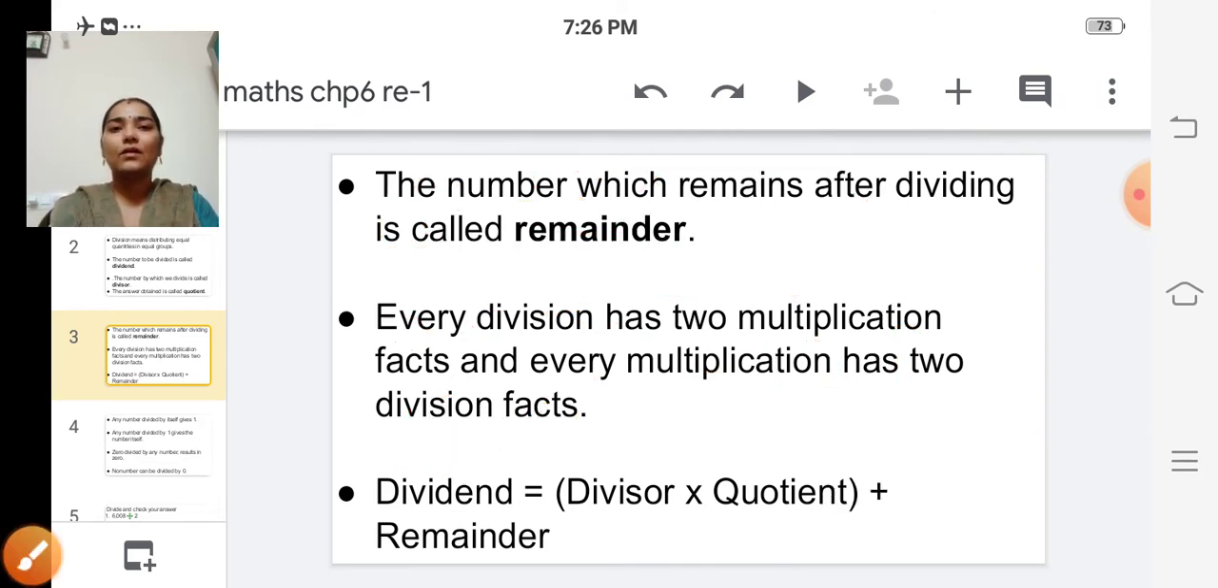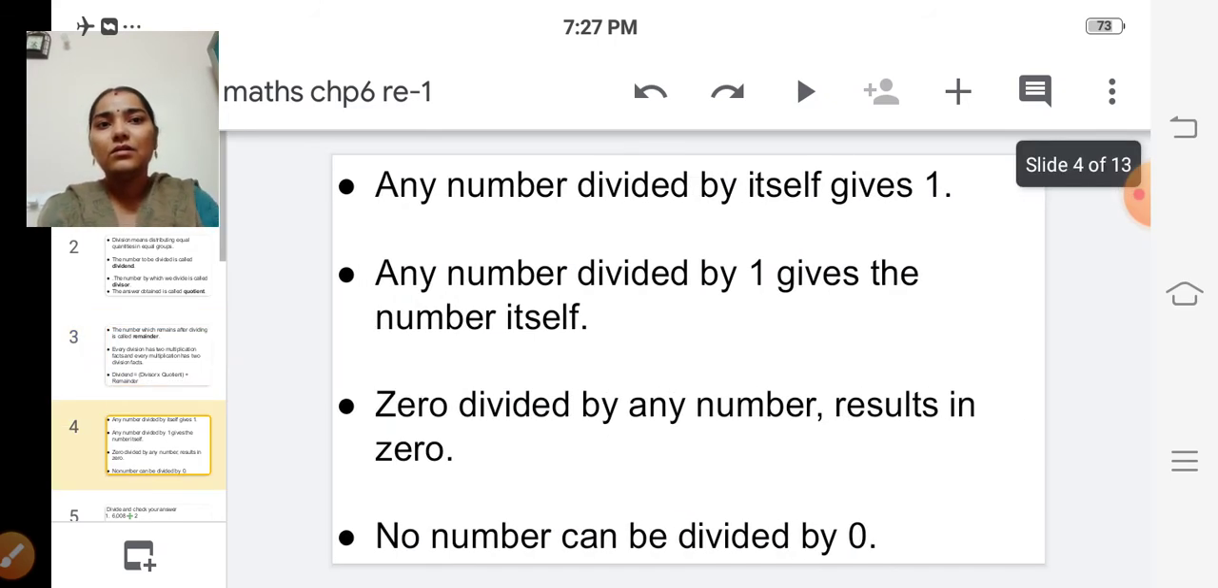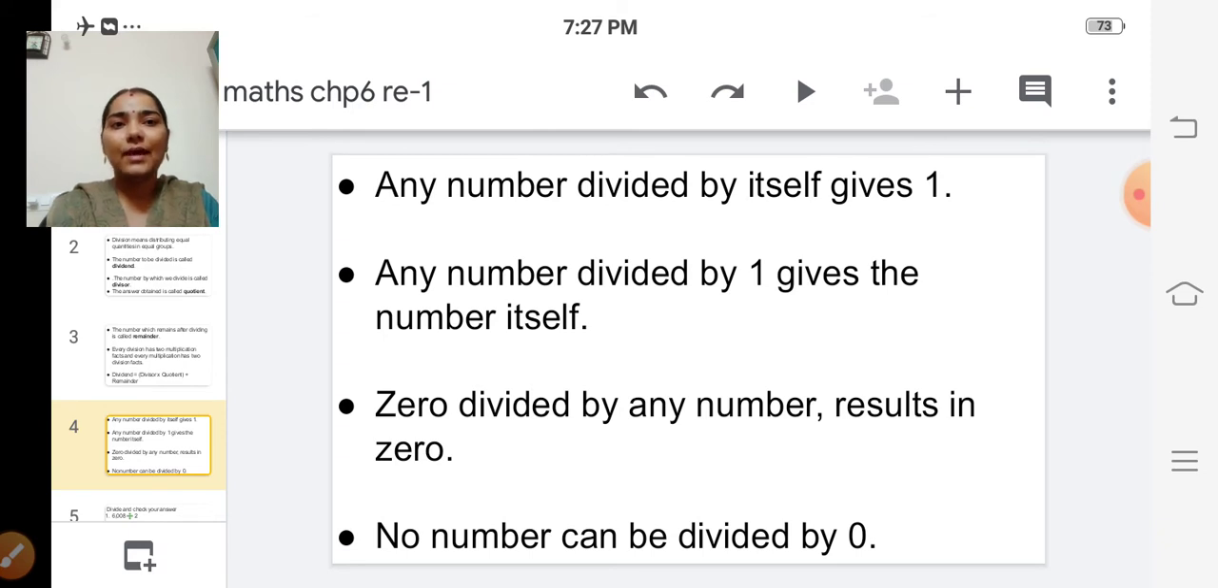Okay. So to check our division, we can use this: dividend is equal to divisor into quotient plus remainder. So these are the division facts.